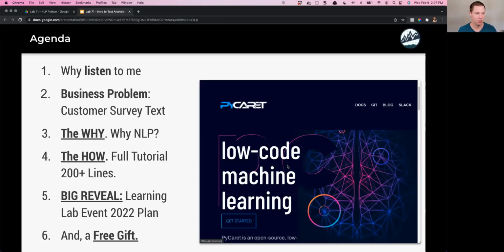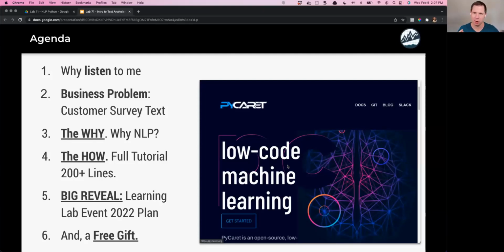Third section, we're going to move on to why NLP and what tools we're going to be using. Then we're going to move on to the how. So this is a full 200-line code lesson today. And you guys are getting it for free. So definitely get your notepads out, take lots of pictures, record your video screen if you have to. If you want to absorb this, then take it all in, because we're going to go through the real way to do some NLP.